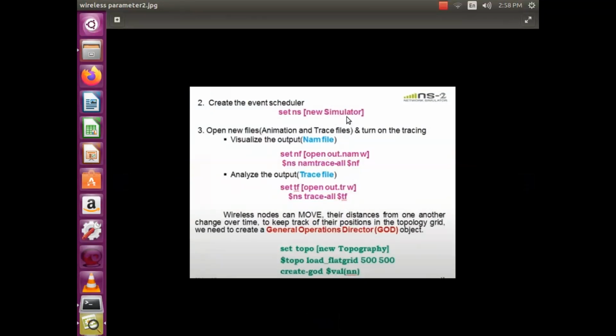So this we all know: setting the name file, setting the trace file. The green color is very important. Wireless nodes can move. Because of the mobility, the distance from one node to another keeps on changing over time. So the topology is not constant, and the mobile devices are not constant. They are always in movement. To keep track of their positions in the topology grid, the topology is viewed in terms of XYZ axes.